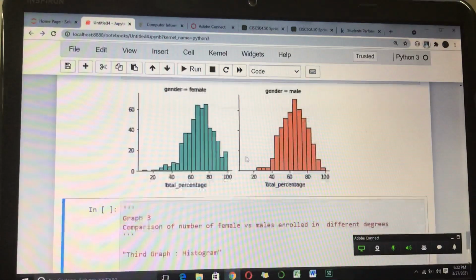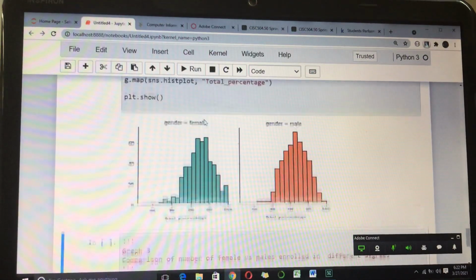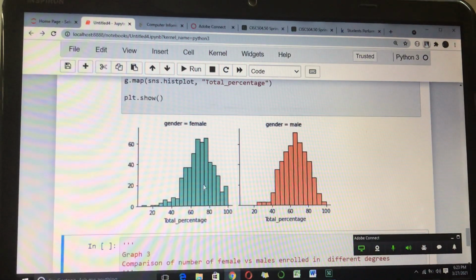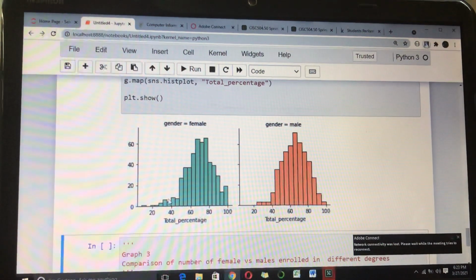Okay, so here as you can see, I have plotted this, and here we can see the total percentage scored by males and females. The y-axis is the count, that is the number of students falling into a total percentage range. As you can see, we have data representing female students, the number of students from 0 to 20. In females there are persons who have scored over here, however in